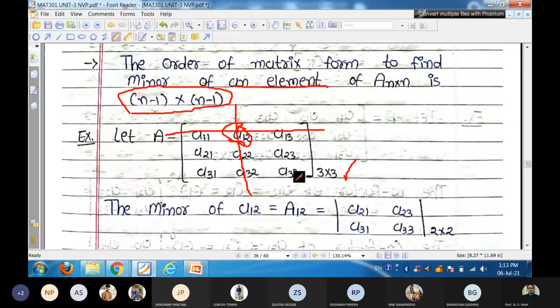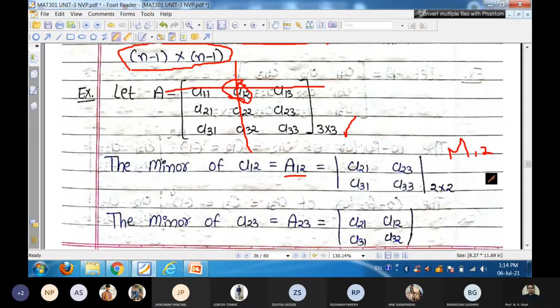That is symbolically called capital A12. Minor of small a12 element we denote as capital A12, that is a value. Sometimes इसको capital M भी बोलते हैं. Capital M12, minor of 12 element, or capital A12.